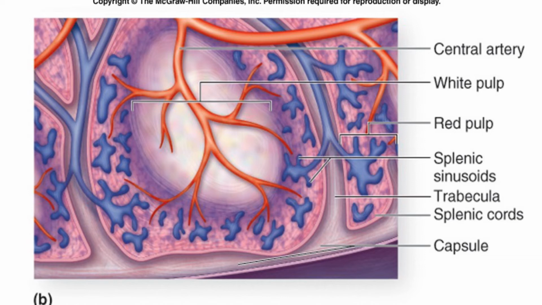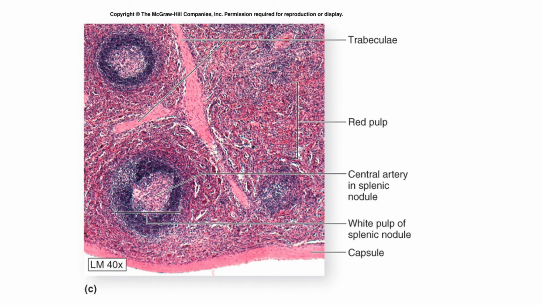In the red pulp, aged cells are unable to change shape and are trapped in the spleen, where they are destroyed by the macrophages. Now you can see the microscopic structures of the spleen.